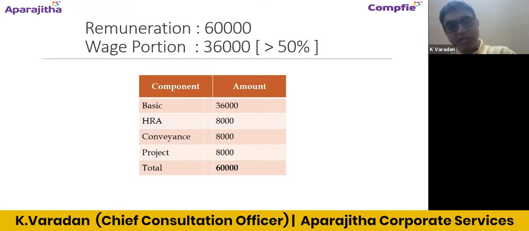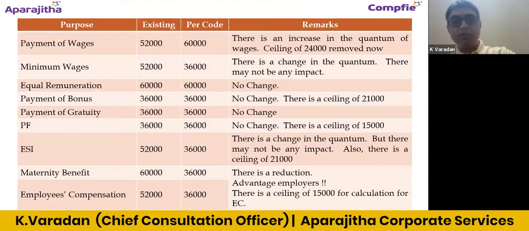Now it is again 60,000, where the wage portion works out to more than 50%. Basic, I have put it as 36,000. Three other components: HRA, conveyance allowance, and project allowance. So the total comes to 60,000. Here you can see in most of the cases it is no change. Equal remuneration, no change. Payment of bonus, no change. Payment of gratuity, no change. PF, no change.